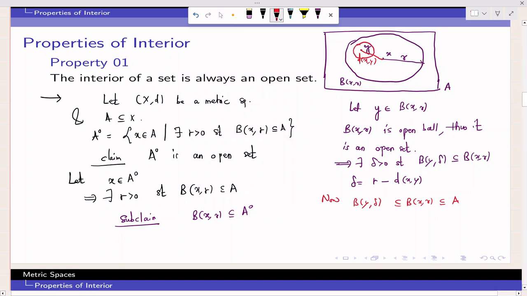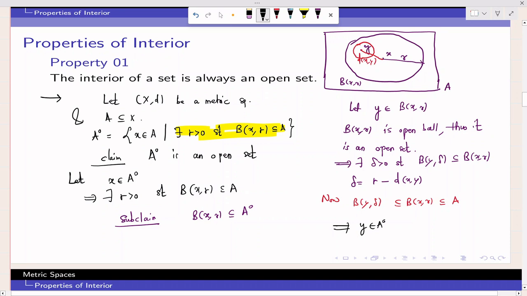So this open ball is contained in B(x, r), which is contained in A. So B(y, delta) is contained in A. So by definition we have found a radius delta such that if we draw an open ball about y of radius delta, then that is contained in A. So that satisfies the definition of interior of a set. So point y satisfies the definition of interior of set. So this implies y belongs to A interior.